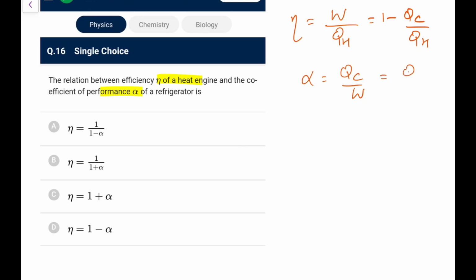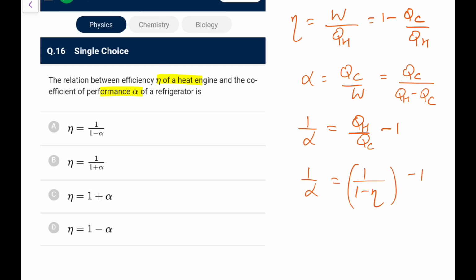So what I can write it as QC upon QH minus QC. So what I can write, 1 upon alpha, I can write it as QH by QC minus 1. And if I write that QH by QC from there, that will become 1 minus eta. So 1 upon 1 minus eta I can write. This is like we have minus 1.